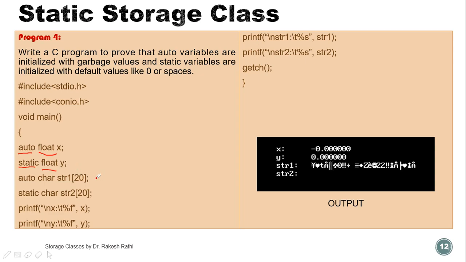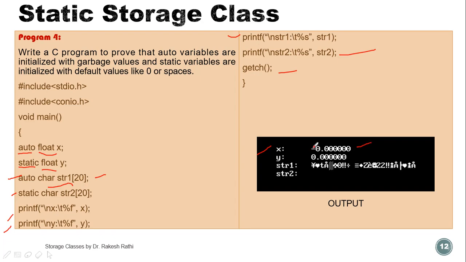Now auto char str1, a character array having automatic storage class, and again char str2 having static storage class. Then printf x, printf y, printf str1, printf str2, getch. Now what will happen when this program runs? The output is like this: x is a garbage value, minus 0.000.